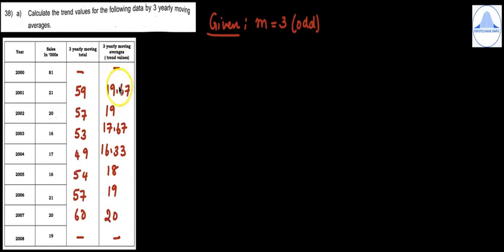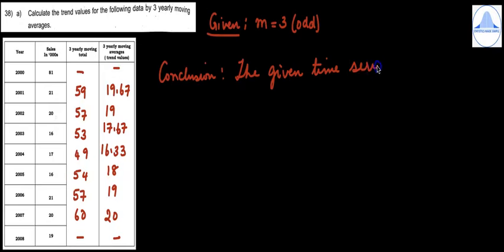So you see that it is increasing till 19. Then it kind of decreases. Then after 16 it is increasing. So you can write the conclusion. The given time series indicates a fluctuating trend.